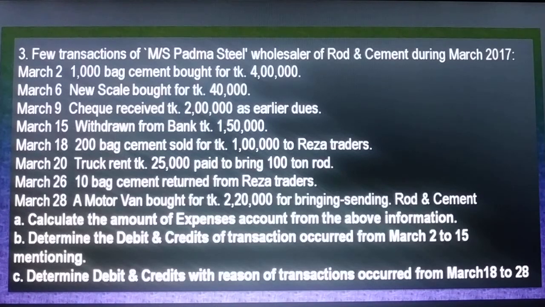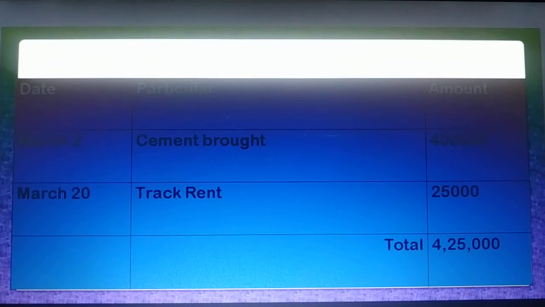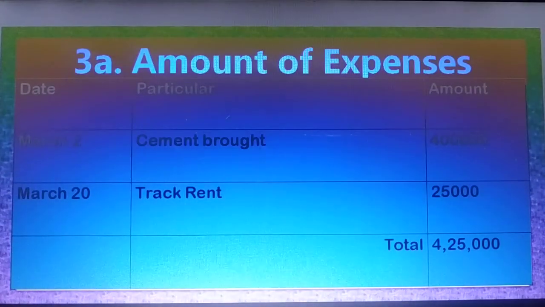Dear student, this is CQ3 from your books. The first requirement, amount of expense. That means we have to find out expense. At first, we need to know what is expense. Expense means the payment by which we will receive service for short term. That means it is the opposite of an asset. If we pay any money for buying any asset, that will give us service for a long time. On the other hand, expenses will give us service for a short time.